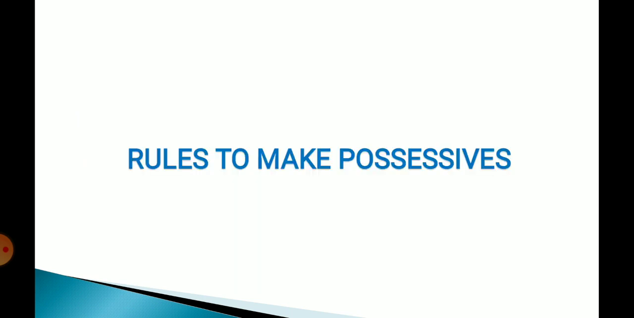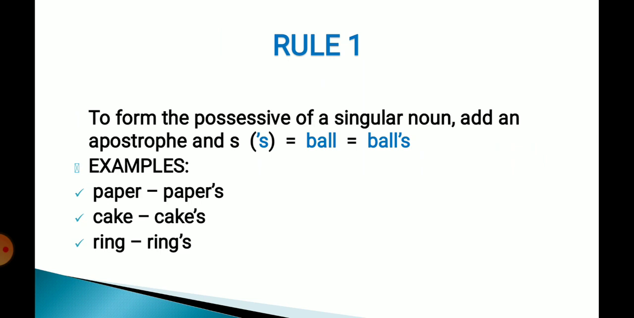Rules to make possessives. The first rule that we learnt was that to form the possessive of a singular noun, add an apostrophe and s. Singular noun means we are just talking about a single thing. हम एक वचन की बात करते हैं. So if any noun is singular, then if you want to convert it into a possessive, the simple rule is to put the apostrophe at the end followed by s, like ball's, paper's, cake's, ring's.